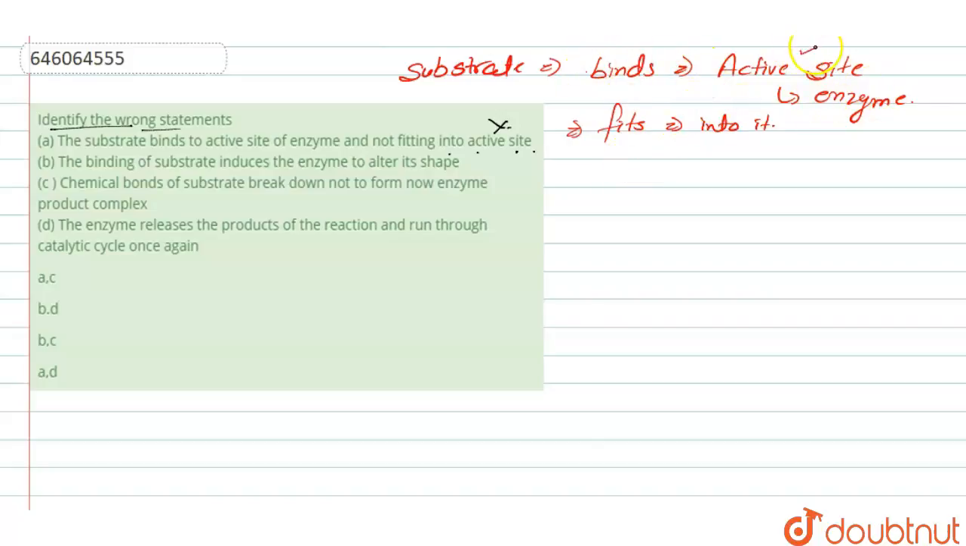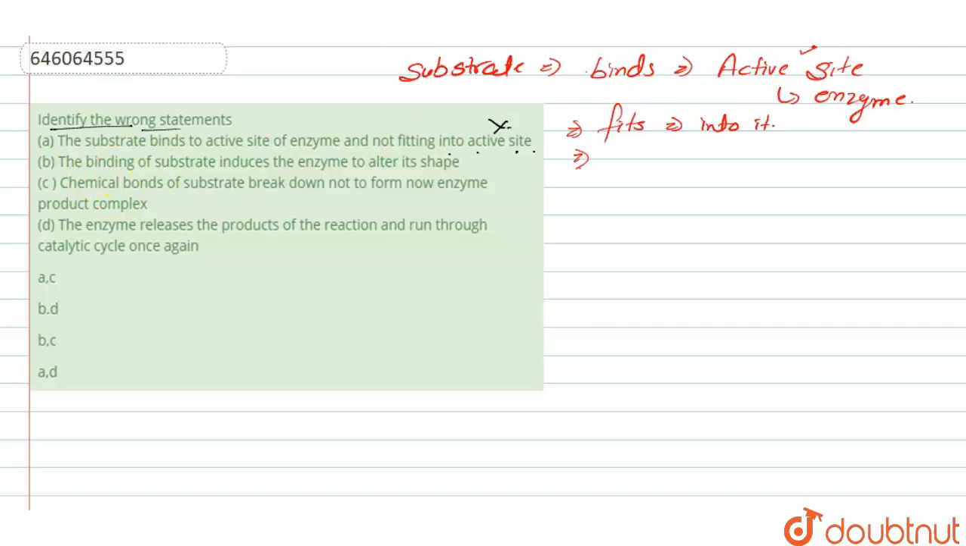This statement is incorrect because the shape of the substrate is complementary to the active site of the enzyme, and thus the enzyme and substrate form the enzyme substrate complex. The substrates are always specific to the active site of the enzyme. So this statement is incorrect.